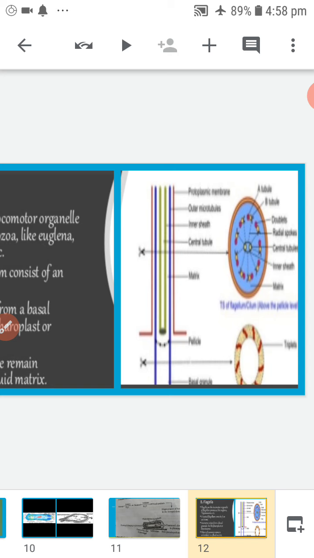The flagella bear small hair-like fibrils on the sides. These fibers are called mastigonemes or flimmer. Based on the arrangement of mastigonemes, the flagella are classified into 5 types.